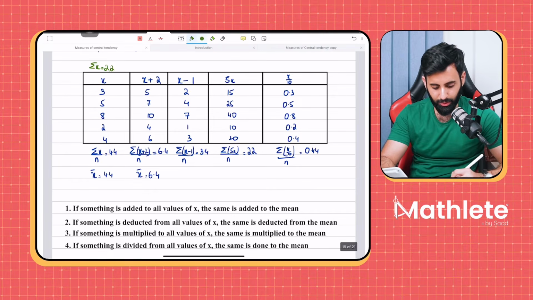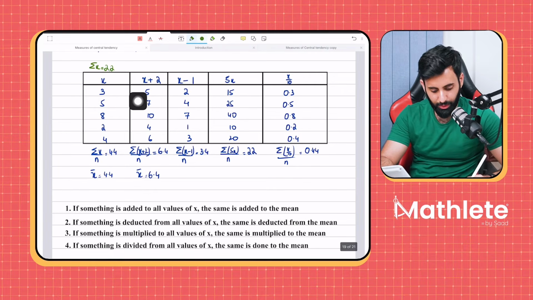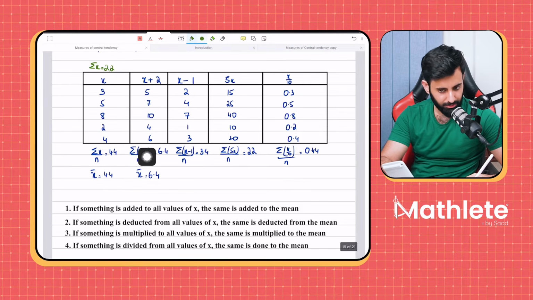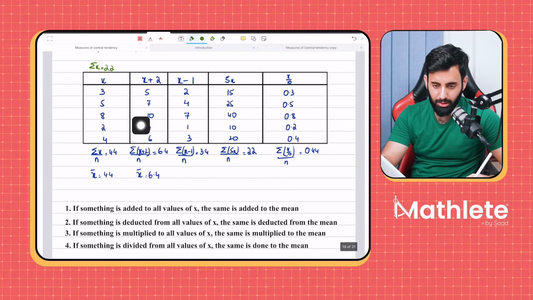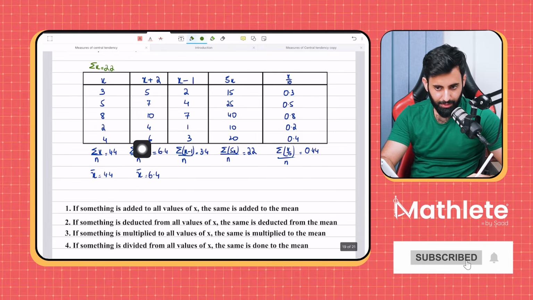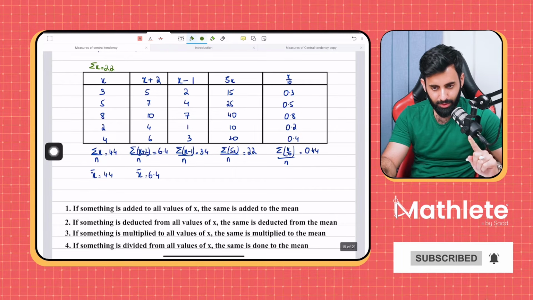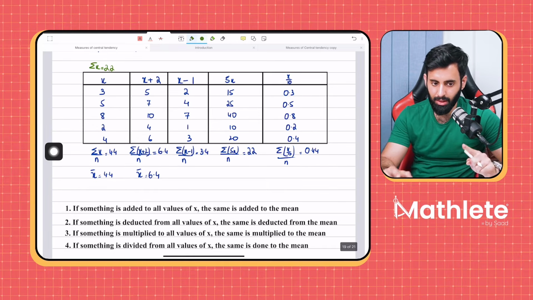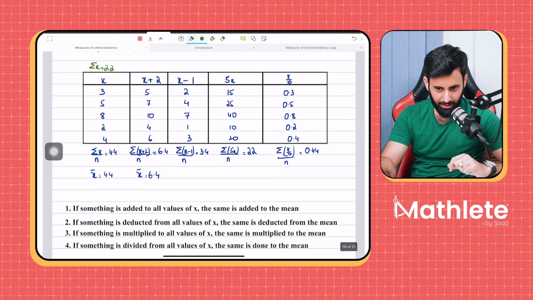Okay. Now here, you're adding 2 to all values of X. Correct? How many values of x do we have? 5. We have 5. So if I'm adding 2 to all these 5 values, can I say that altogether I'm adding 10? Can I say that?